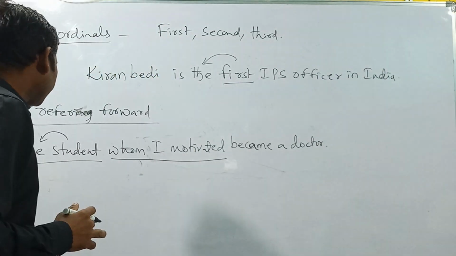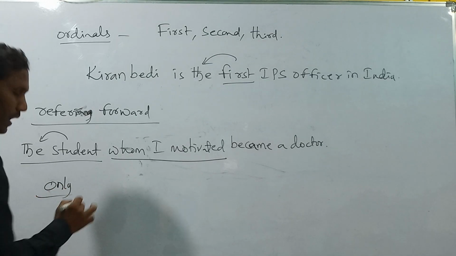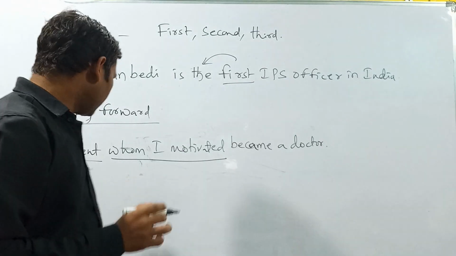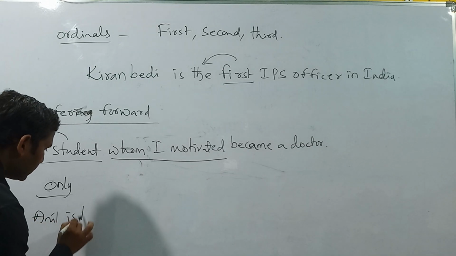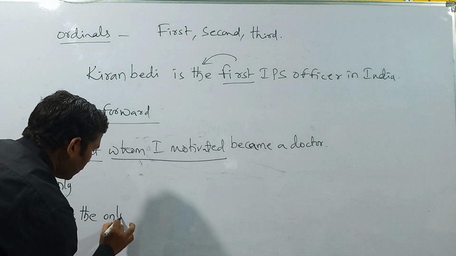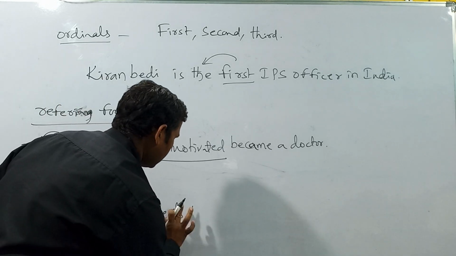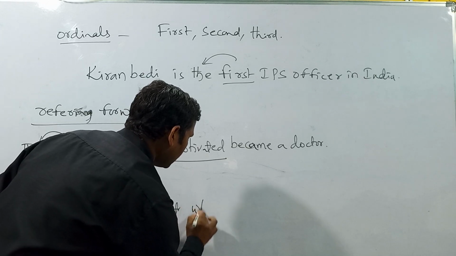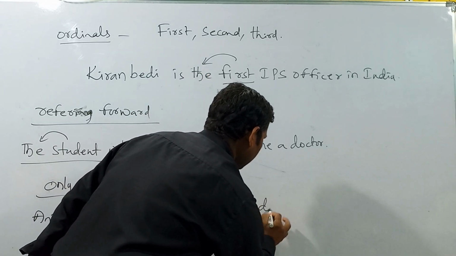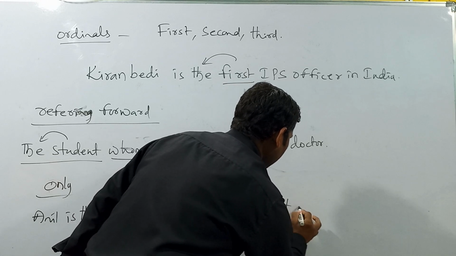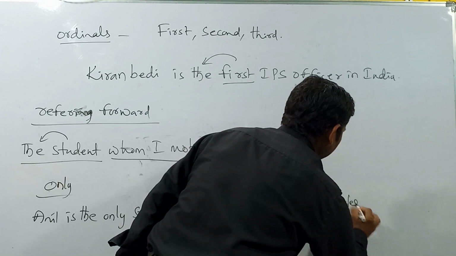And the next one, "only". When we use "only" as an adjective, Anil is the only student who raised a doubt about articles.